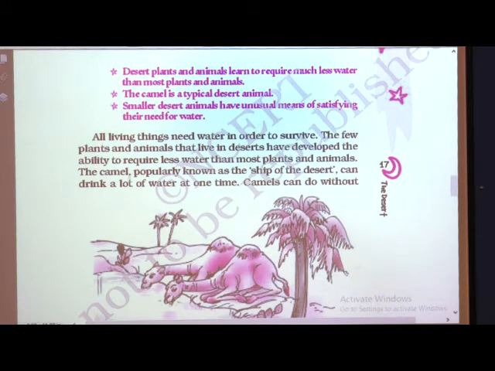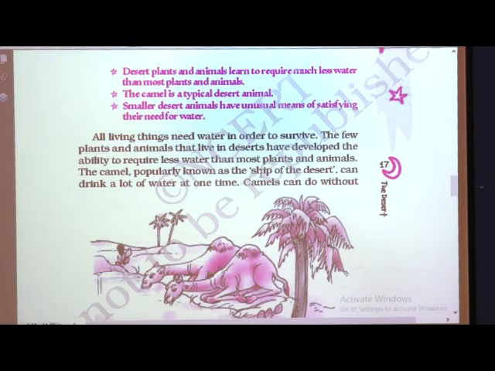The camel, properly known as the ship of the desert, can drink a lot of water at one time. Camels can do without water. As we talk about living animals, the desert ship is known as the camel. Yes, the camel is known as the ship of the desert. You are familiar with the word ship.